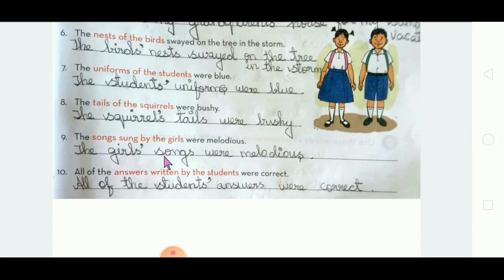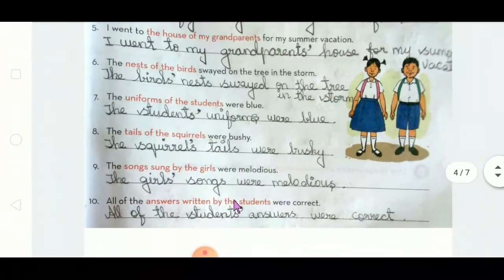The songs sung by the girls were melodious. So already in plural, that's why the girls' songs were melodious. Only after the S we have to add an apostrophe. All of the answers written by the students were right. Last only you have to add an apostrophe. See, all of the students' answers were right. Okay? Because already it is in plural, that's why only an apostrophe we should add. Already S is there. Okay? Got it? So it is very easy if you understand.